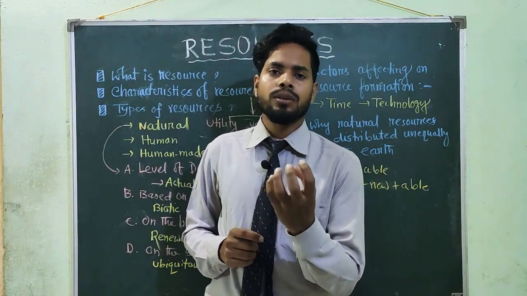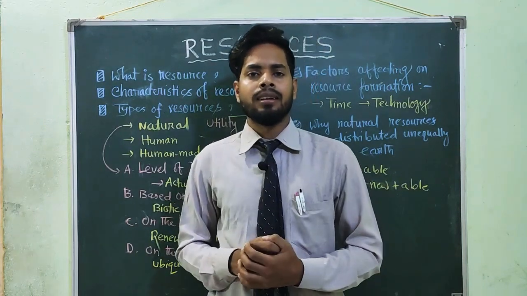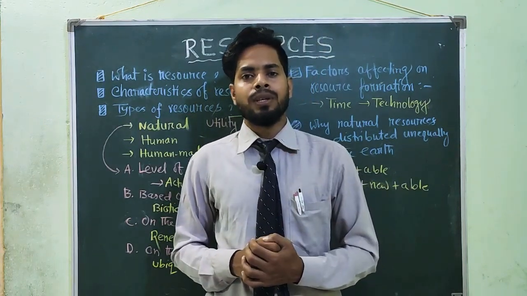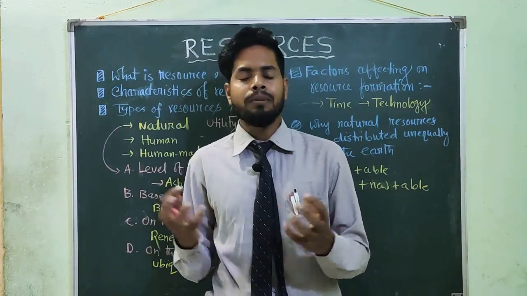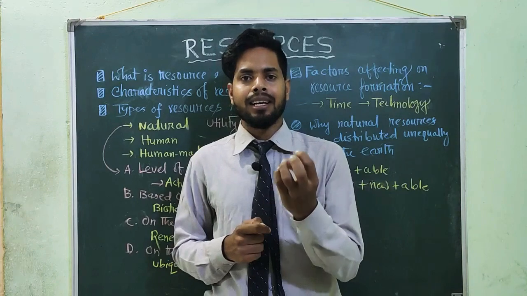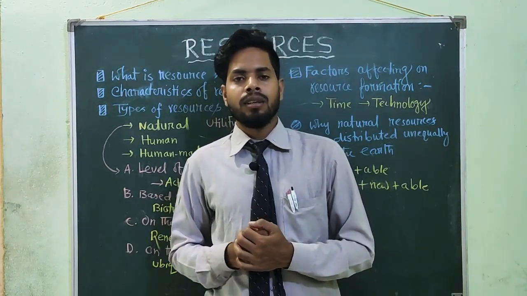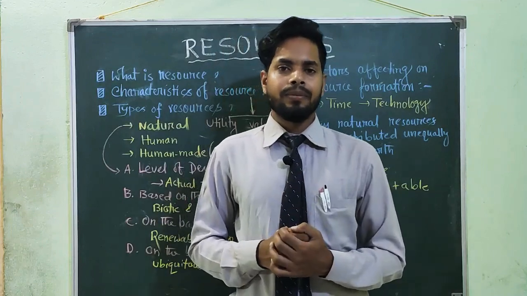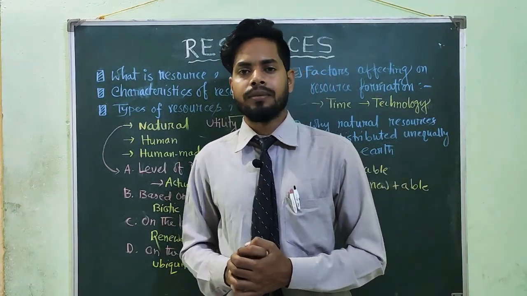Those resources that we get from everywhere are called ubiquitous resources. So students, think: which resources do we get everywhere? Air, which we use to breathe, and sunlight. These are examples of ubiquitous resources.